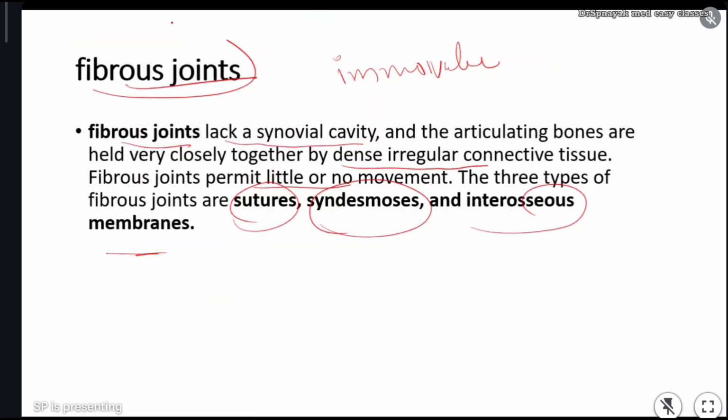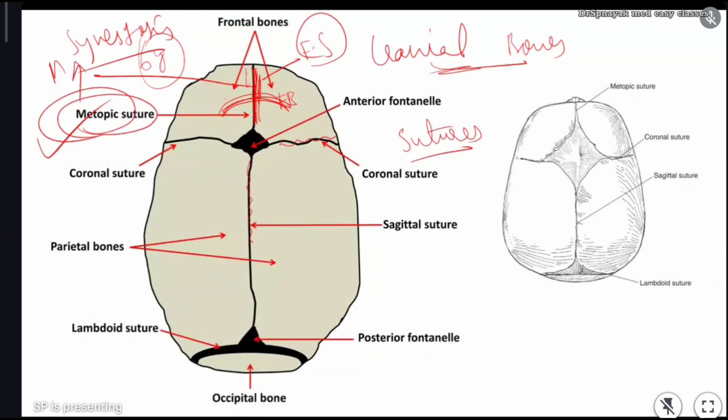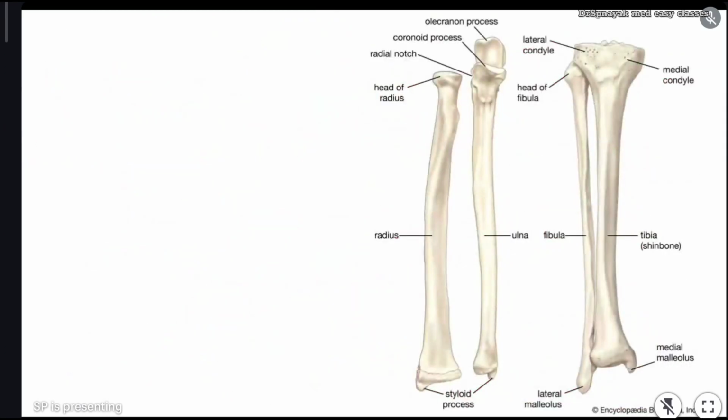In fibrous joints, we have sutures, syndesmoses, and interosseous membrane. In that, we discussed sutures in detail. Okay, sutures are done, and next we have syndesmoses, the second type of fibrous joint.